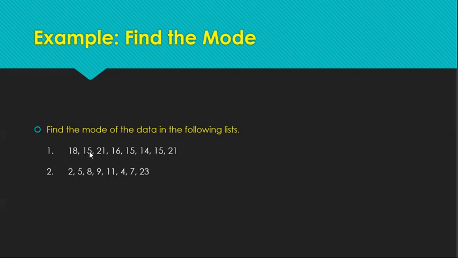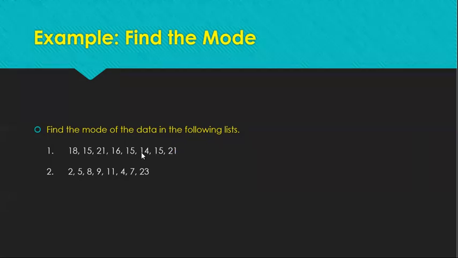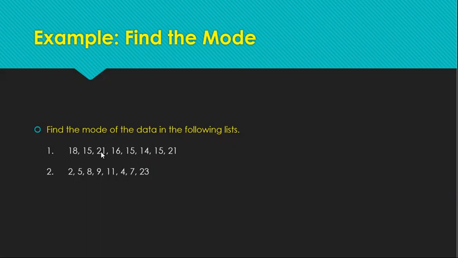How about the 15? So 1, 2, 3, it is being repeated thrice. How about for number 21? 1, 2. So it is being repeated twice. So the number 15 is thrice. Number 21 is twice. Dalawang beses. How about number 16? Once.